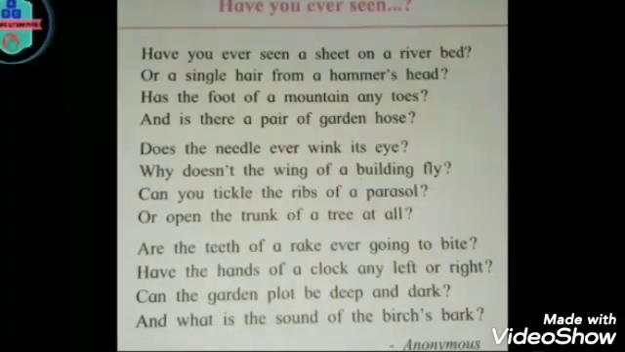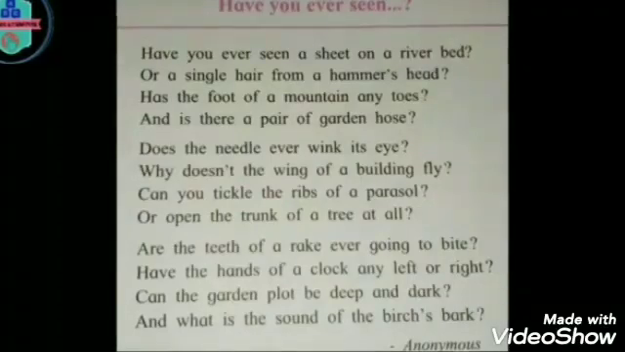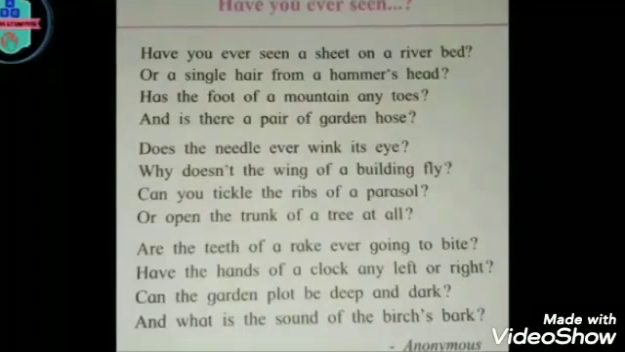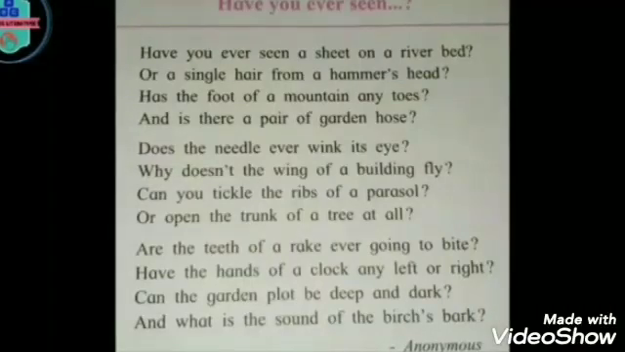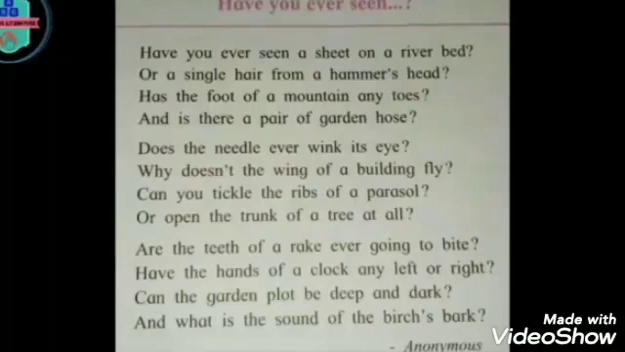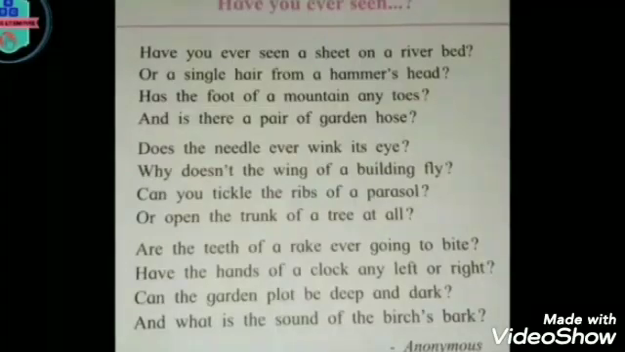See the third stanza. Are the teeth of a rake even going to bite? Have the hands of a clock any left or right? Can the garden plot be deep and dark? And what is the sound of the bird's bark?